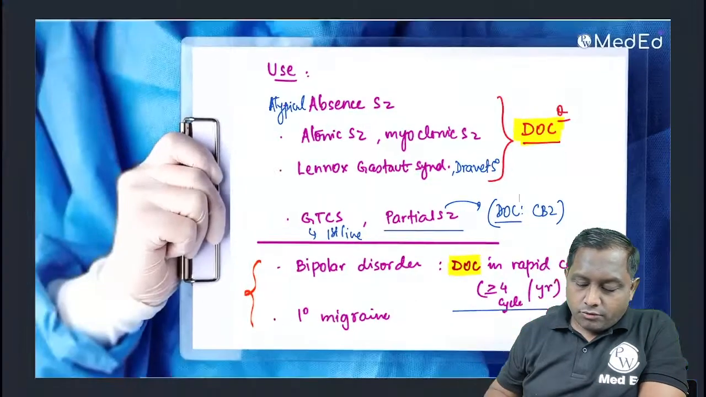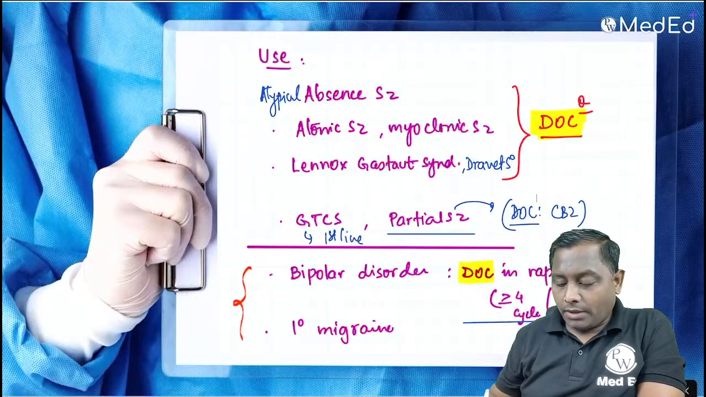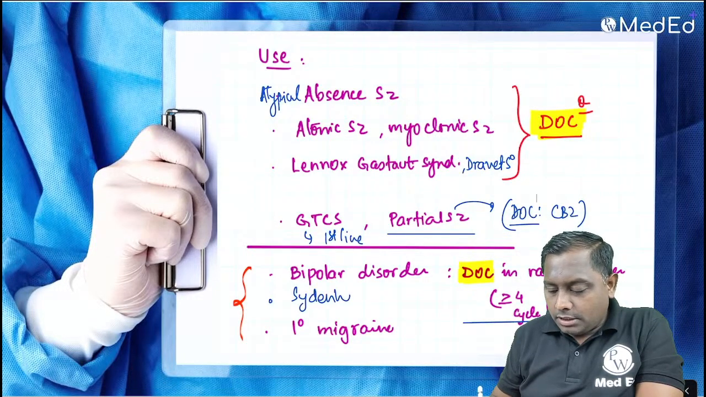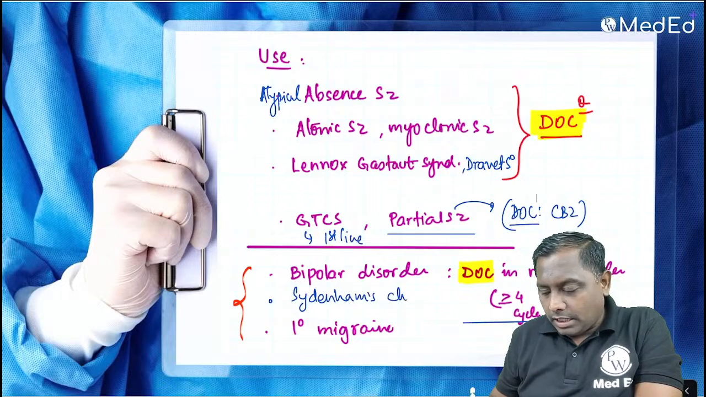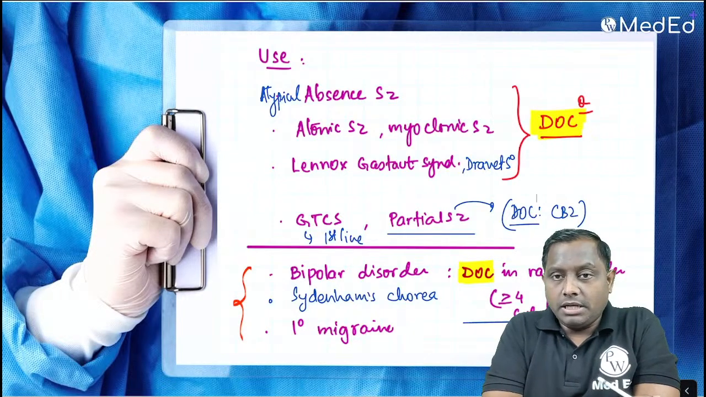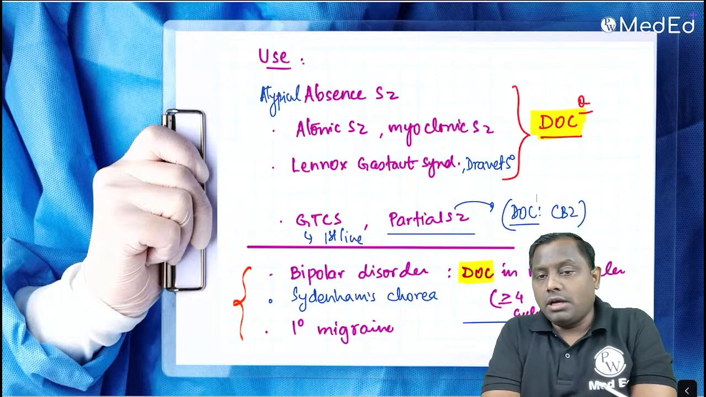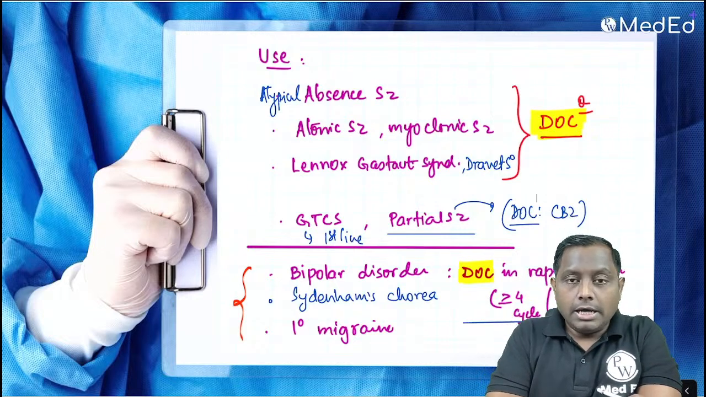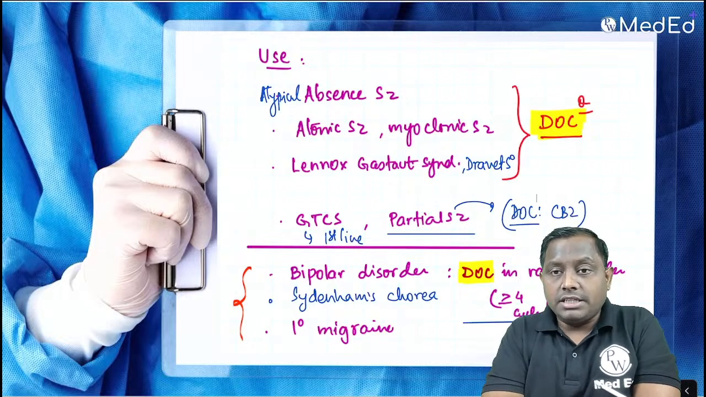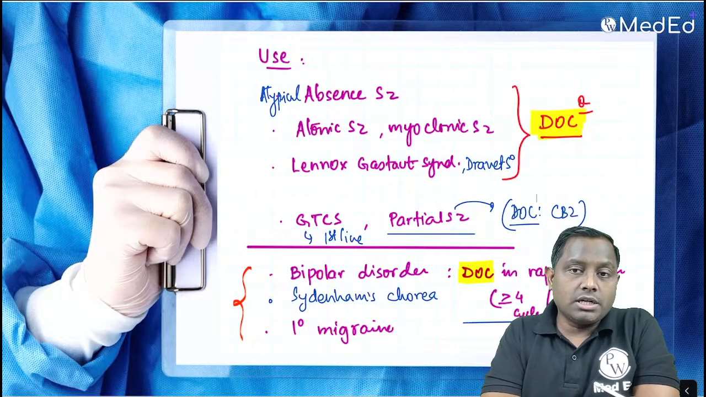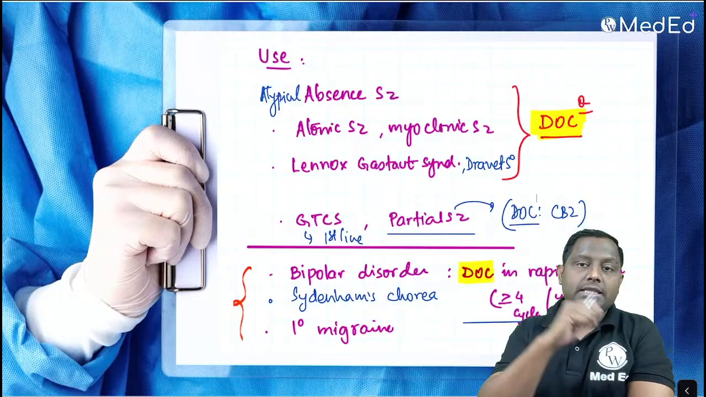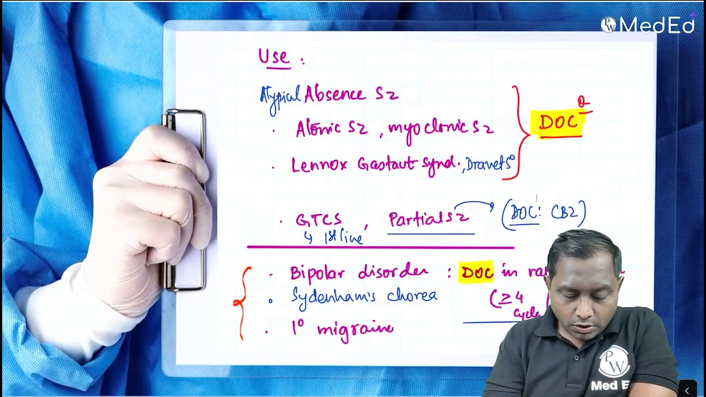They have also got approval for the prophylaxis of migraine. They are also the drug of choice in Sydenham's chorea. See in how many conditions they are actually the drug of choice: non-epileptic conditions like bipolar disorder, Sydenham's chorea, prophylaxis of migraine. So which anti-epileptic drug is approved for the prophylaxis of migraine? Two drugs are discussed. One is valproate, the other one is topiramate. The one who wears a topi (cap) keeps headache away. Okay.